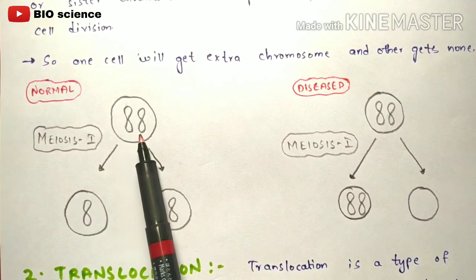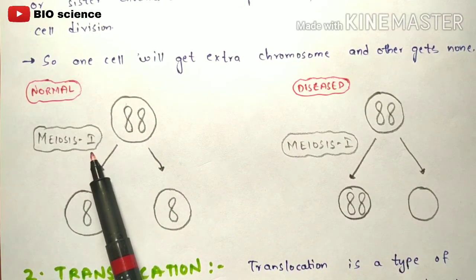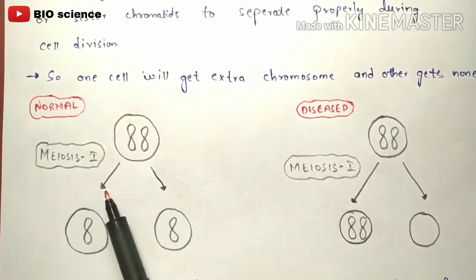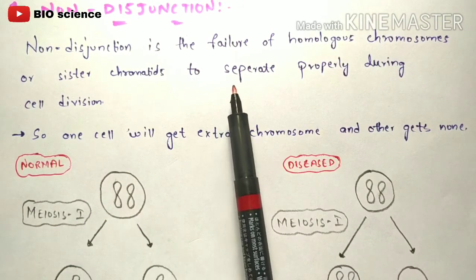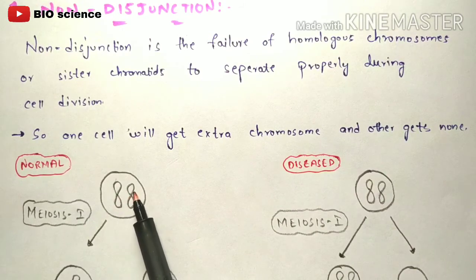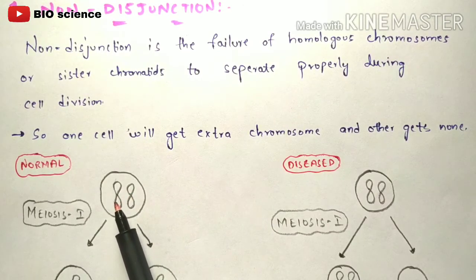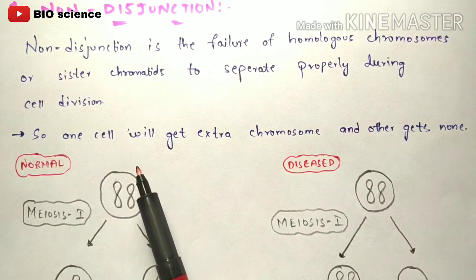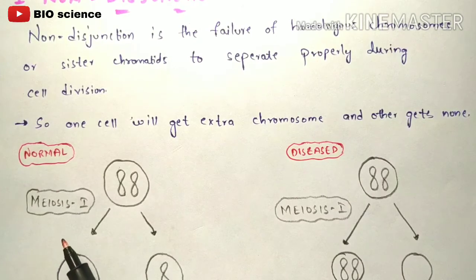If you see, this is your cell which consists of the chromosomes. Once it undergoes the meiosis process, firstly I recommend you to watch about the cell division. So what is the sentence given here? Non-disjunction is a failure of homologous chromosomes or sister chromatids to separate properly during the cell division. These chromosomes present in the cell are called homologous chromosomes. Once these homologous chromosomes are not separated properly, not separated equally, then the process is called non-disjunction. I recommend you to watch my previous video on meiosis, the cell division. The link will be given in the description box. You can understand how this meiosis process occurs.